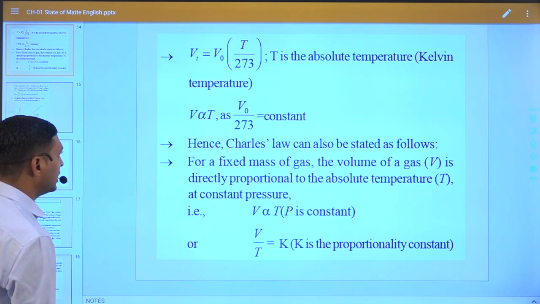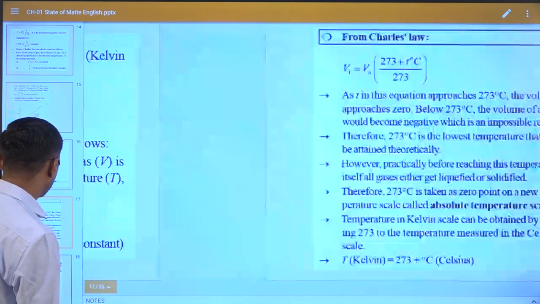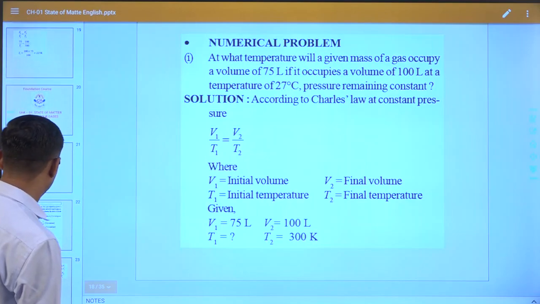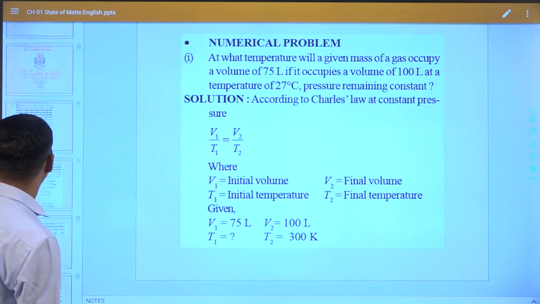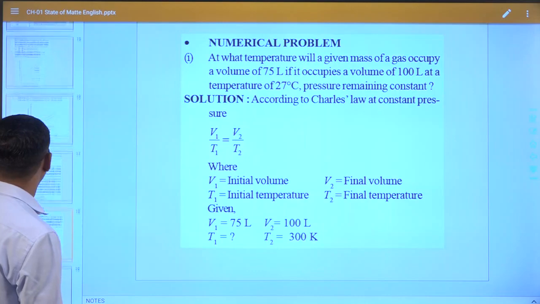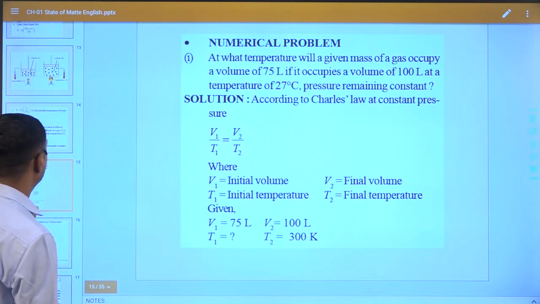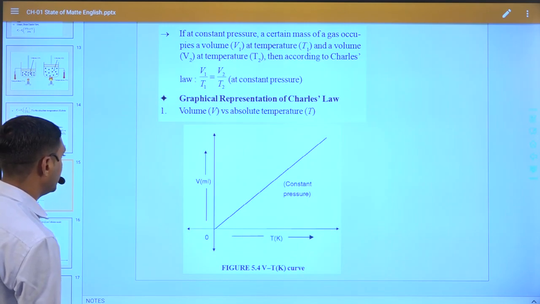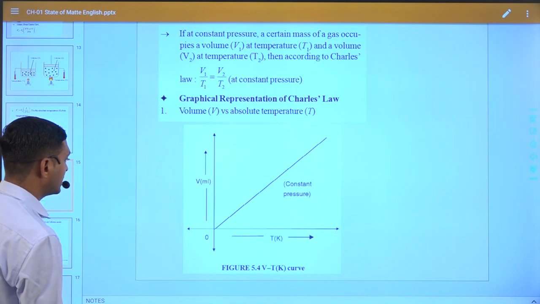So Charles law, converted into its equation, becomes V1 by T1 is equal to V2 by T2. And we also discussed the graphs of volume versus temperature.